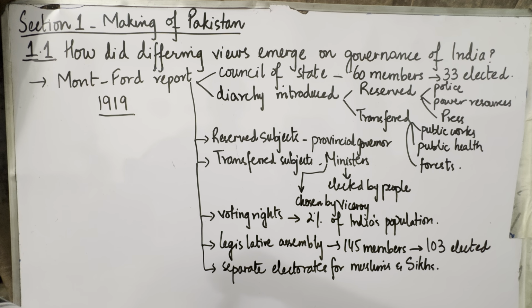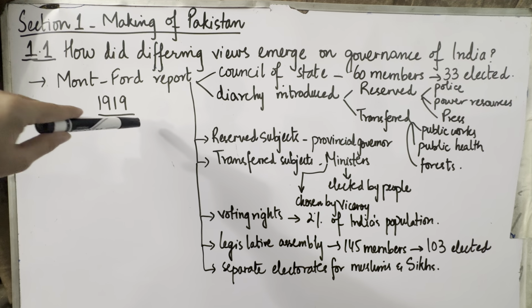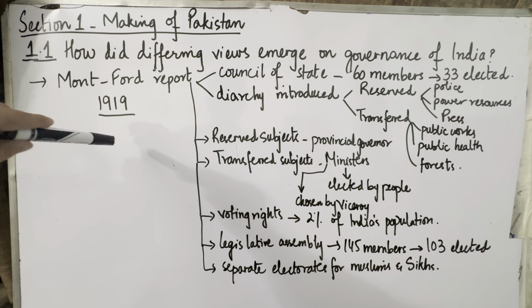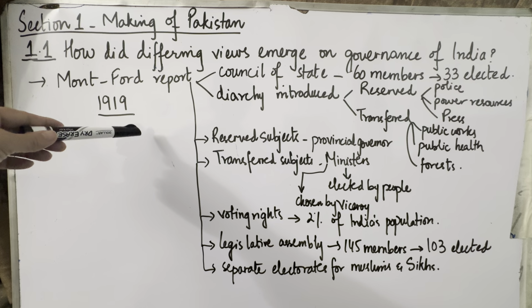So now the Britishers were thinking of giving some more weightage to the Indians in running the affairs of their own country. So they came up with a report which is known as the Montford Report, which came in 1919. First of all, I am going to give you a brief background of what this report is about, or what the reforms were that were brought by the Britishers to be given to the Indians.